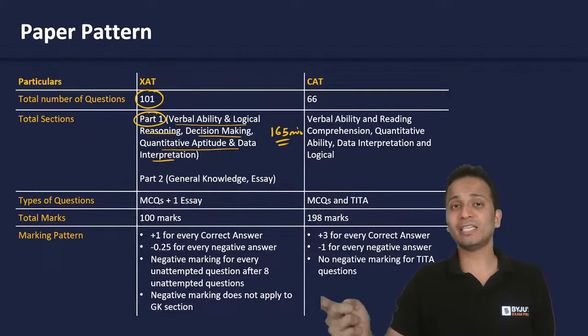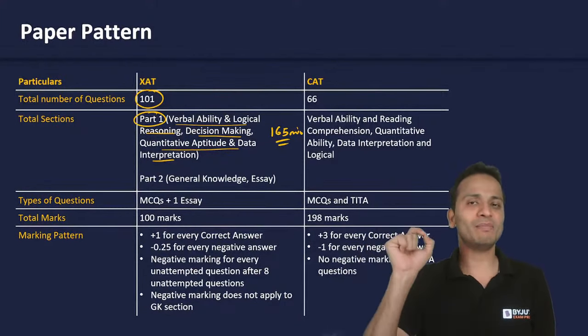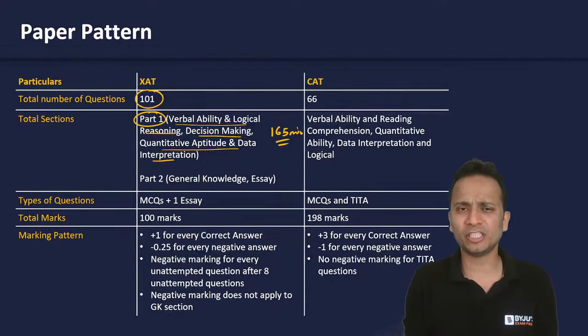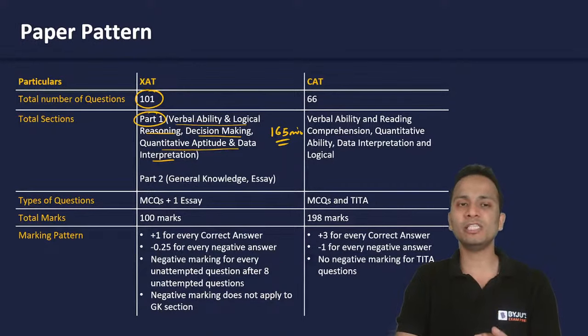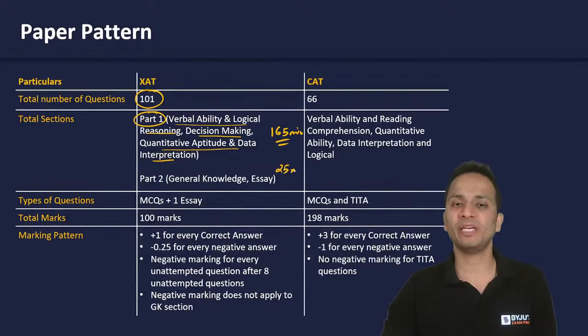Okay, whereas in CAT, what happens? For all the three sections, you are given 40 minutes, 40 minutes, and 40 minutes. Yes. So, unlike CAT examinations, it's totally up to you how you want to spend these 165 minutes for these three sections in part number one. All right. Now, after 165 minutes, the paper will be submitted, and after 5 minutes, the second part will start. That will have 25 minutes.